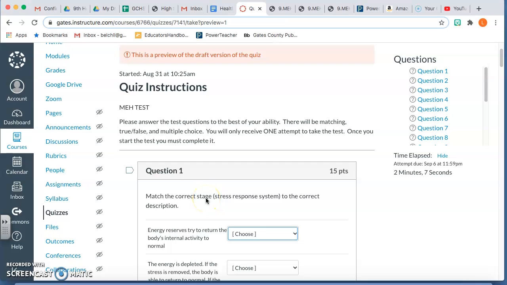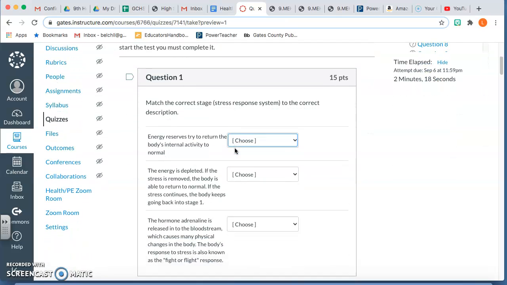MEH test. Please answer the test questions to the best of your ability. There will be matching, true, false, and multiple choice, and you will only receive one attempt to take the test. Once you start the test, you must complete it.